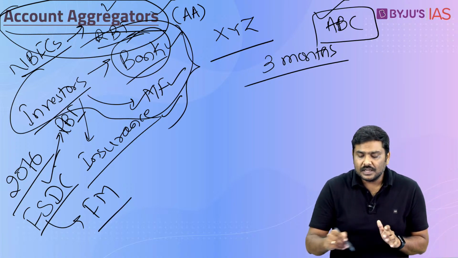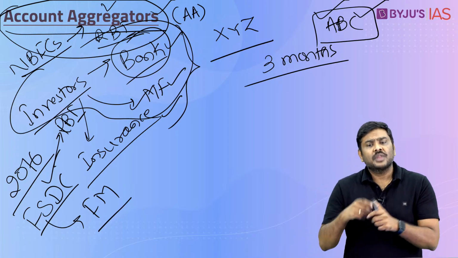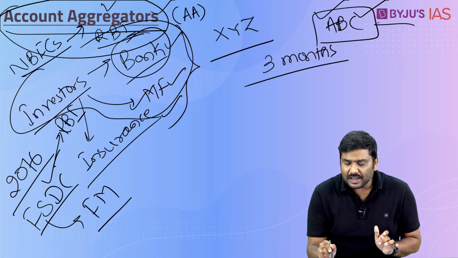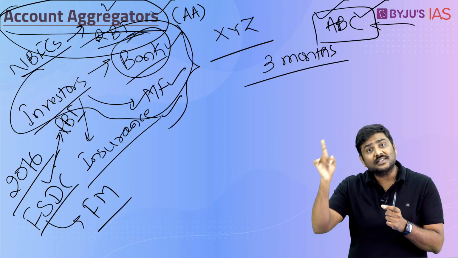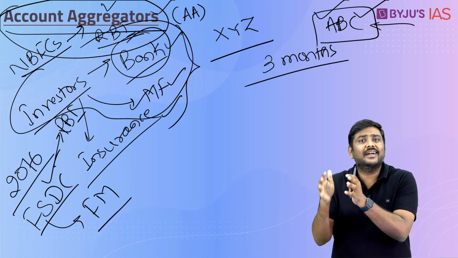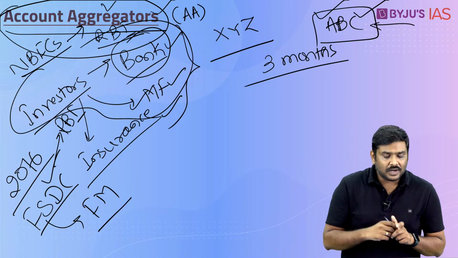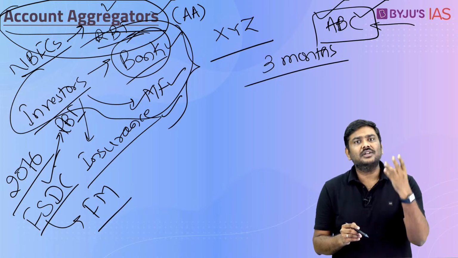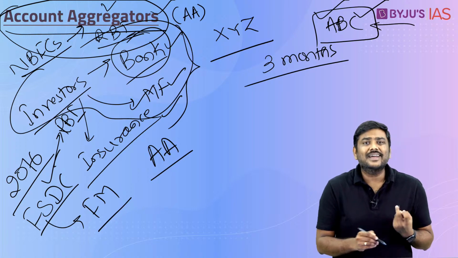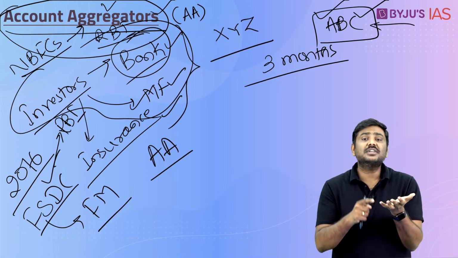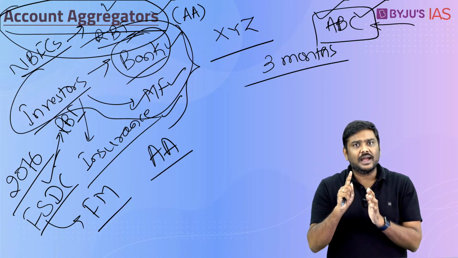Now let's continue the same example. I will go to bank ABC and apply for a loan. Now understand how the account aggregator system will function. In the account aggregator system, there are 3 pillars, or 3 very important participants. One, as usual, there are account aggregators, these are NBFCs, which are given the license by RBI.